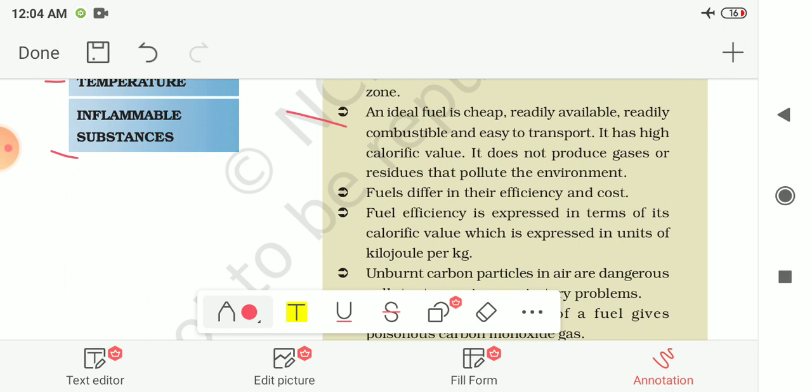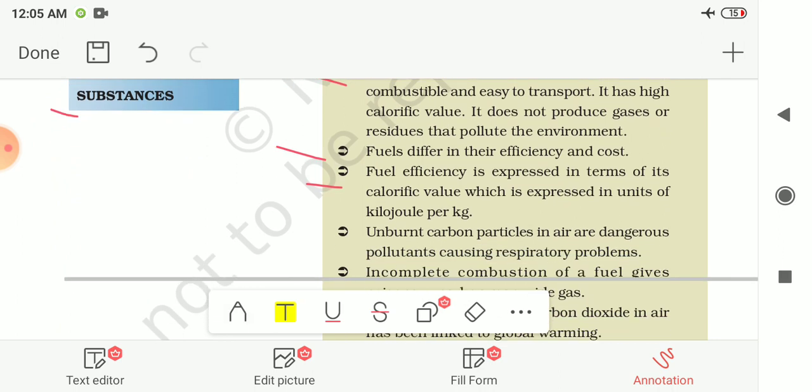An ideal fuel is cheap, readily available, readily combustible and easy to transport, and it has high calorific value, and it does not produce gases or residues that pollute the environment. Fuels differ in their efficiency and cost. Fuel efficiency is expressed in terms of its calorific value, in units of kilojoule per kilogram.